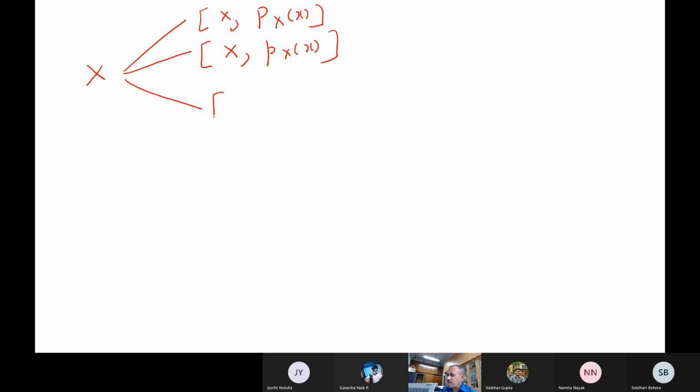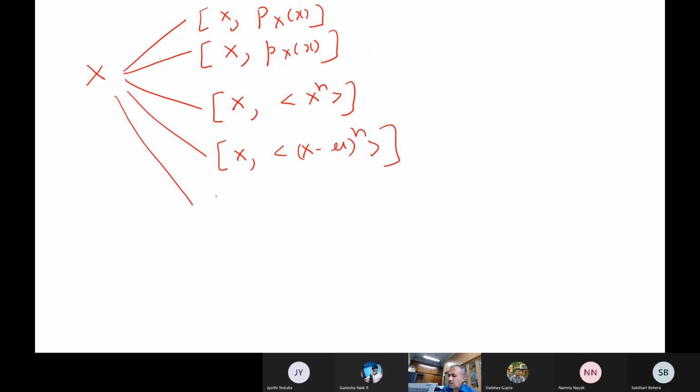And another way is, instead of talking in terms of probabilities, I will talk in terms of moments actually. Okay, or central moments also. You follow? So this is another alternative, and another way is through the characteristic function also. Okay, or you can describe the same thing in terms of cumulants also.